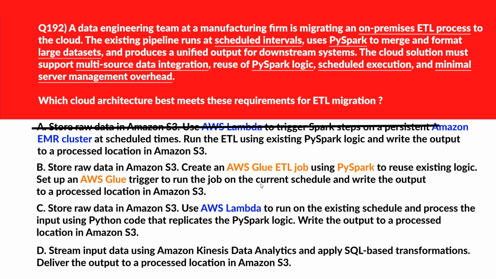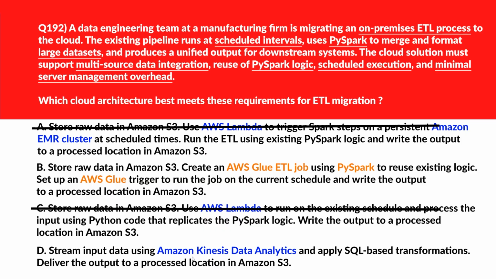B, if you look, AWS Glue is serverless, supports PySpark, and allows scheduled ETL execution without management overhead. Let's keep it. We'll move to C. C again, if you look, uses Lambda just like option A, which we have eliminated. Lambda is not suited for large scale PySpark processing due to memory and runtime limits. We know Lambda has a limit, right? It can run maximum 15 minutes. So for large scale data sets, this can fail, right? We'll remove this. We'll move to now option D.